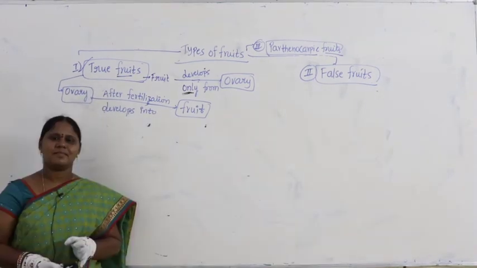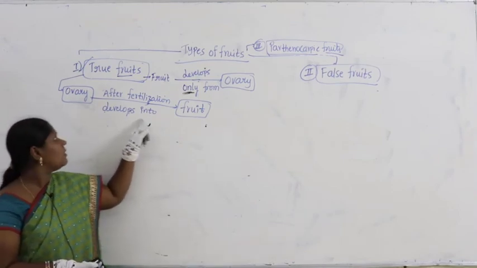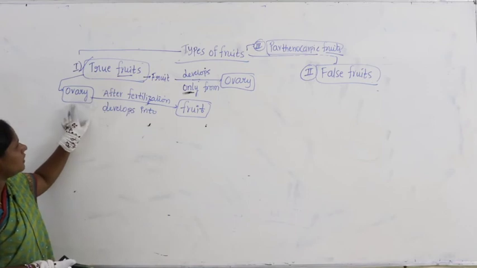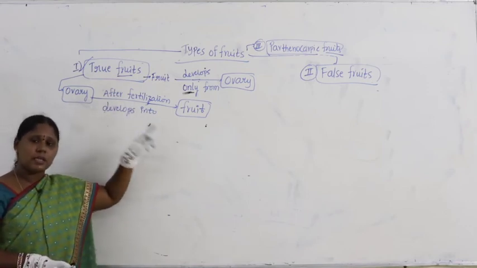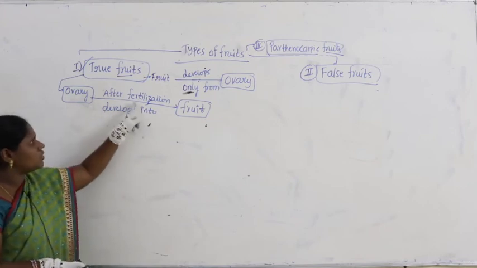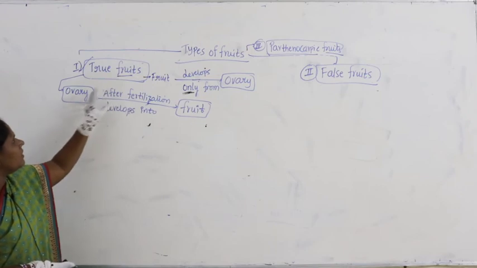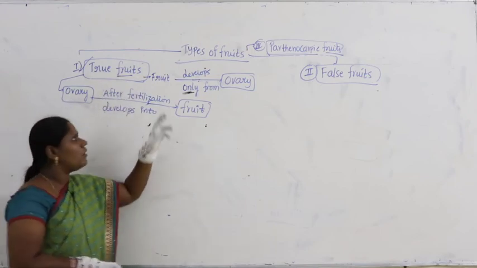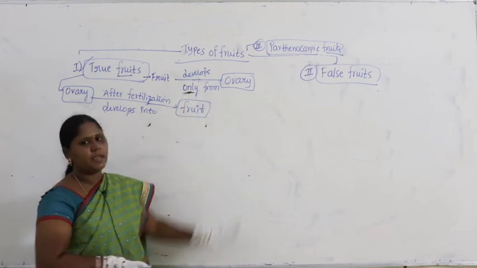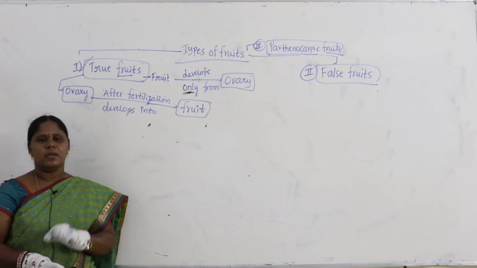So when you take the true fruits, the ovary after fertilization develops into fruit. When you say the ovary undergoes fertilization and develops into what? Fruit. That means this is exactly the fruit called true fruit. Then why do you say the fruit develops only from ovary? Because no other floral part is involved.